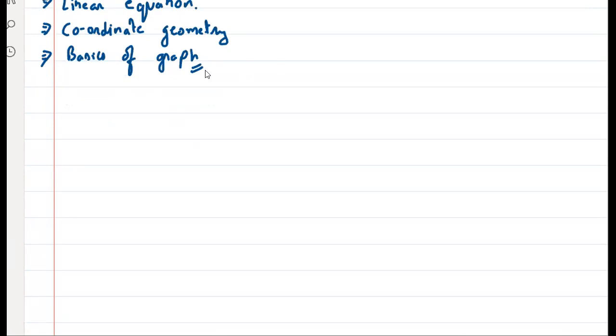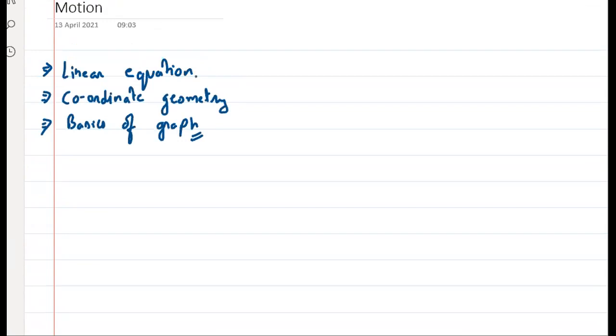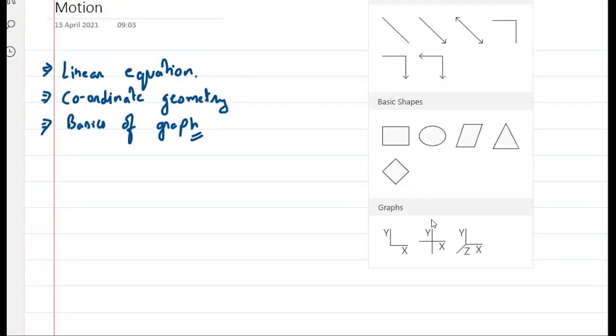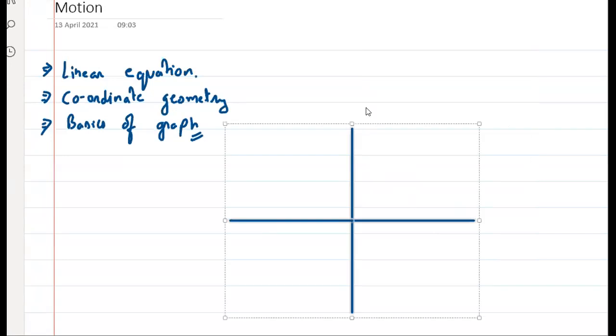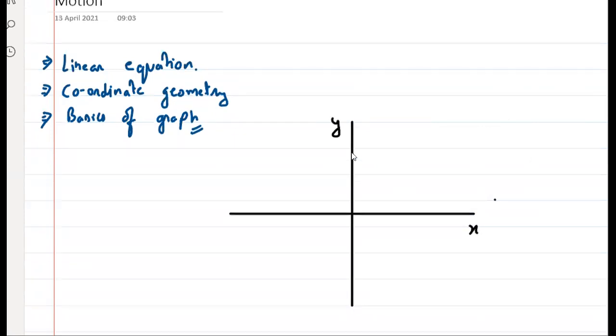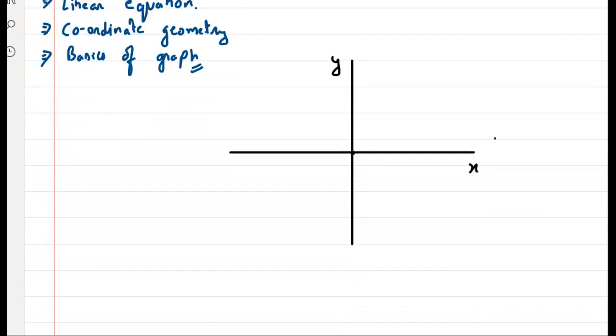In the same way, in coordinate geometry, we use something called coordinate axes, which is basically your x, y, z axis. Here I'm just using the x and y axis. ठीक है? So ये हो गया मेरा x axis और ये हो गया मेरा y axis. Now these two axes are just the representation. This is your origin. I hope all of you know this. Now suppose a person is standing over here.